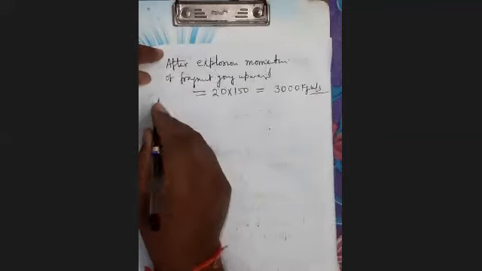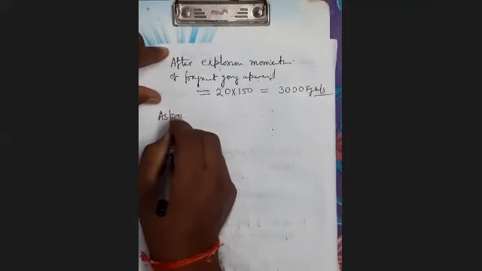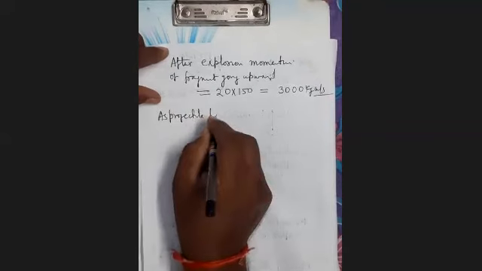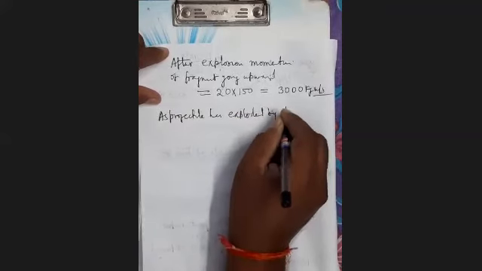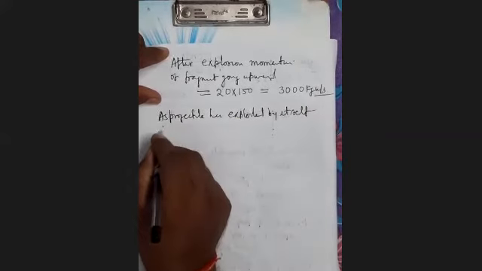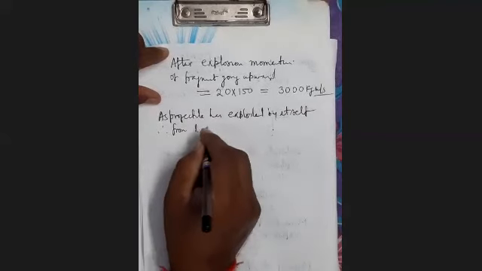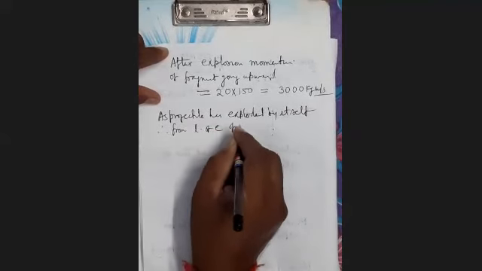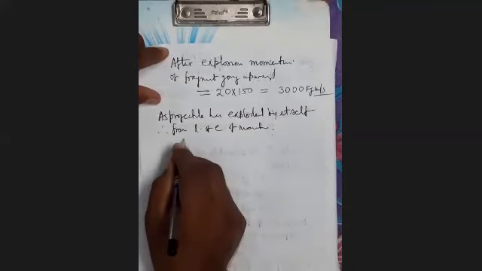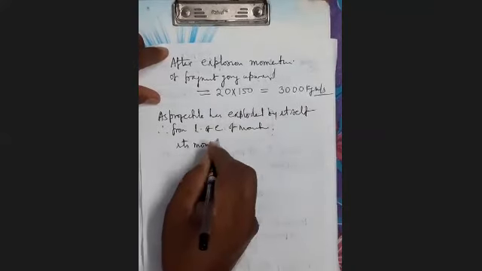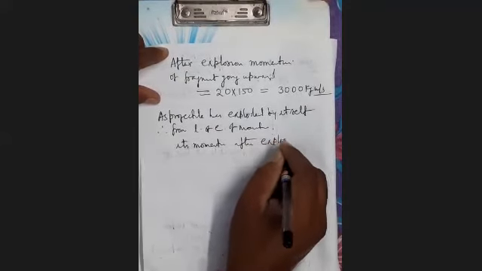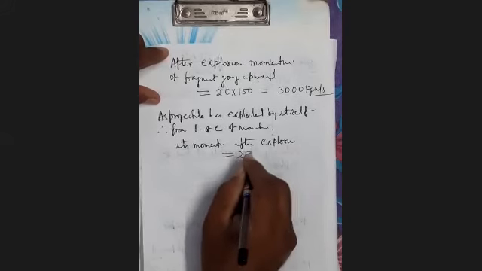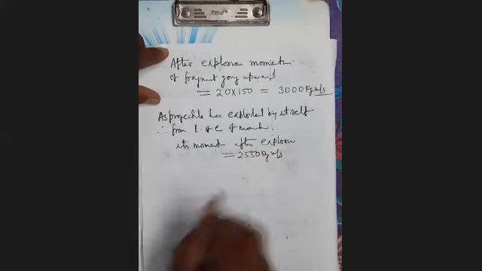It's clear. So see here, as the projectile has exploded by itself, therefore from law of conservation of momentum, its momentum after explosion will be equal to 2550 kg meter per second.